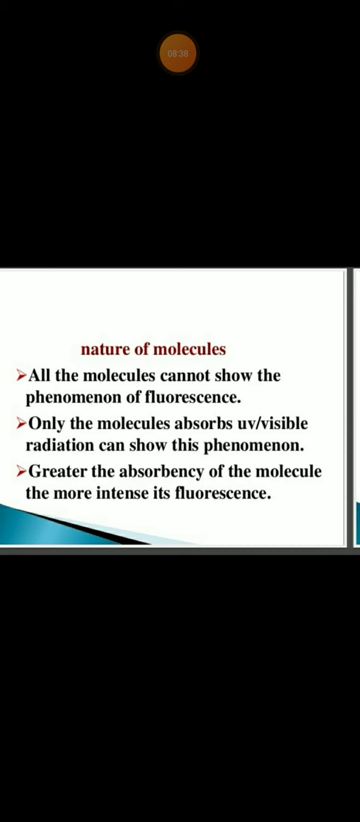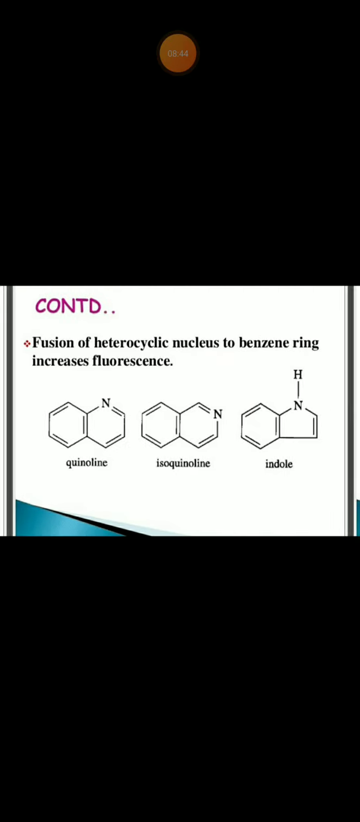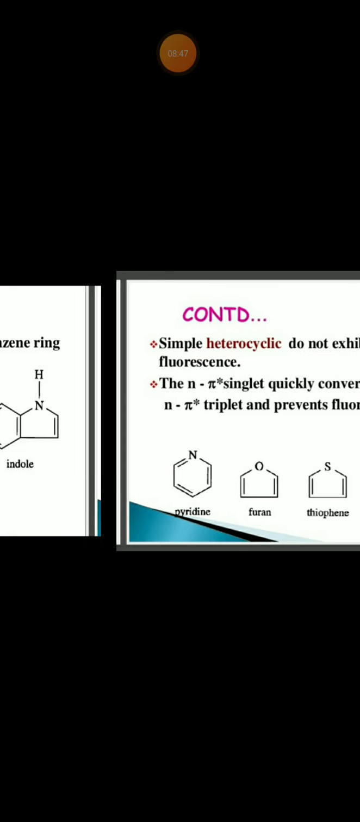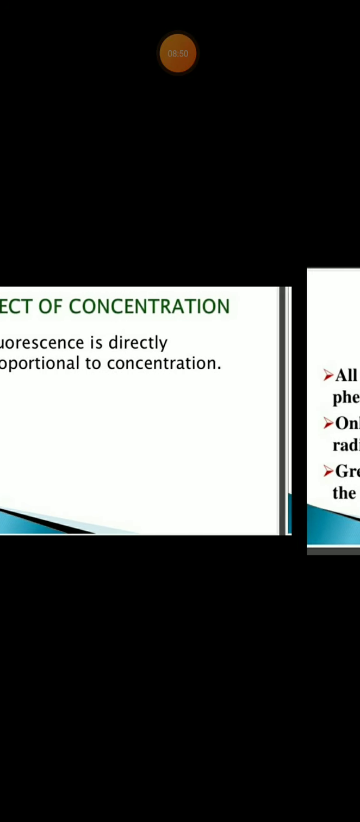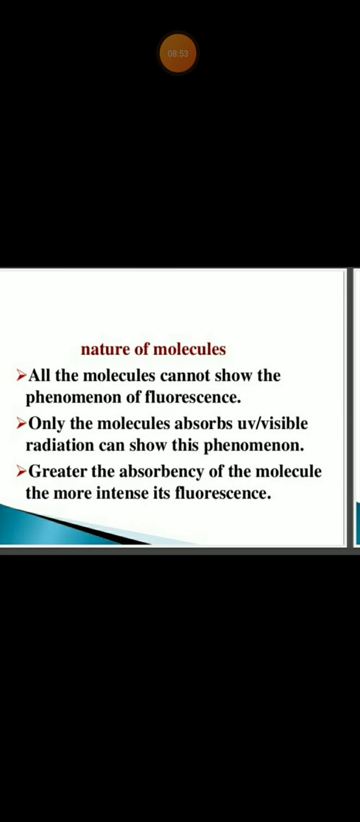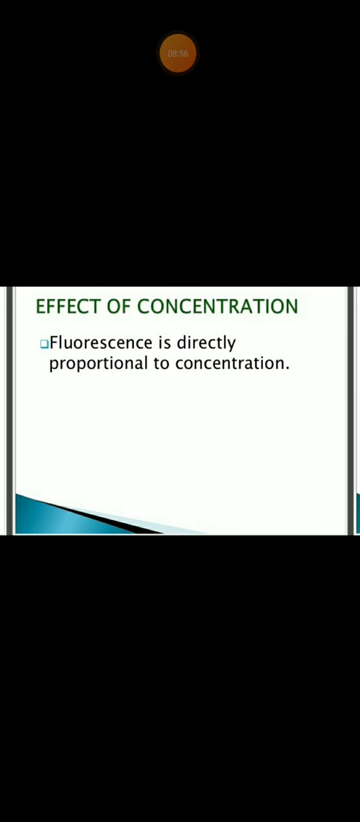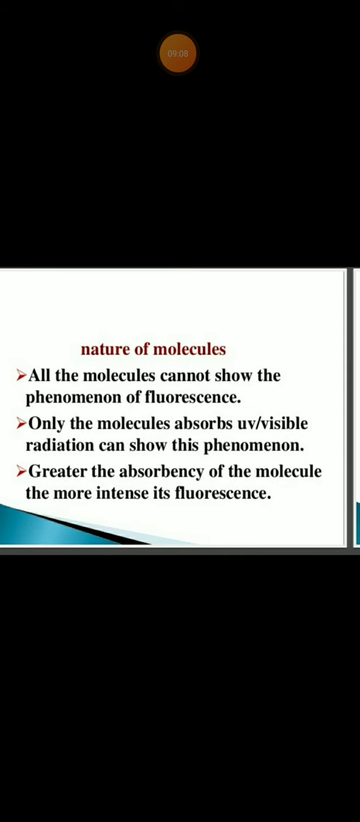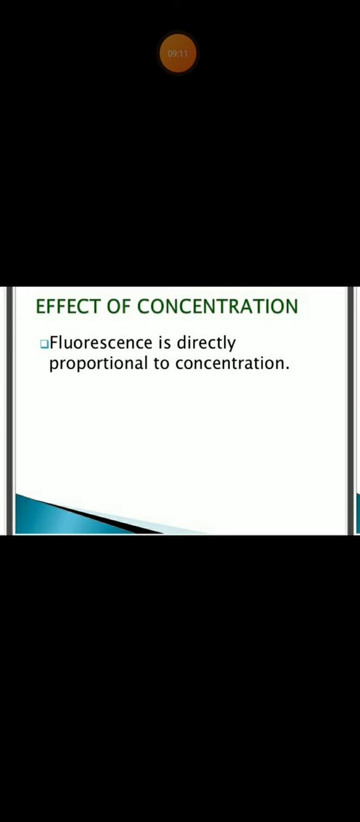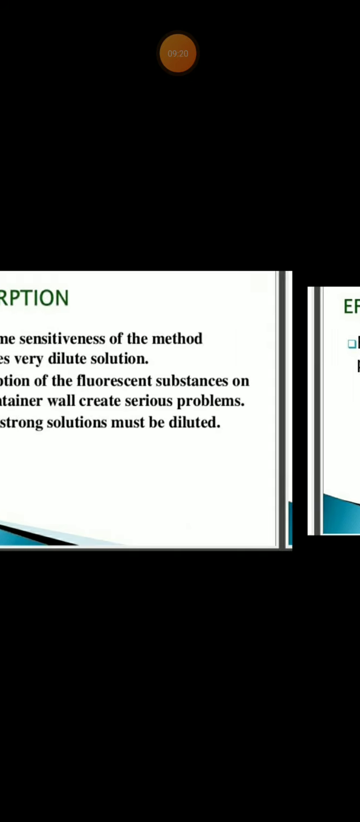So, we are discussing the factors affecting fluorescence. First, we have discussed the relation between fluorescence and chemical structure. Second, we have discussed the nature of molecules, the absorption of UV or visible light by compounds. Third, we are discussing the relation of fluorescence and concentration. Fluorescence is directly proportional to concentration. As the concentration increases, fluorescence also increases.